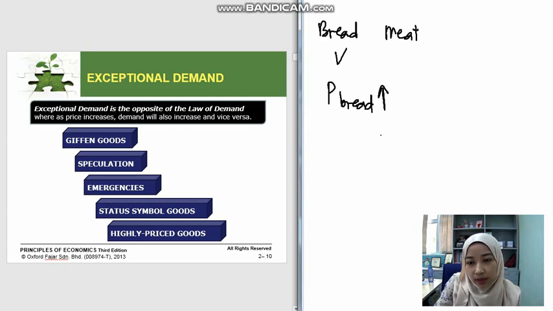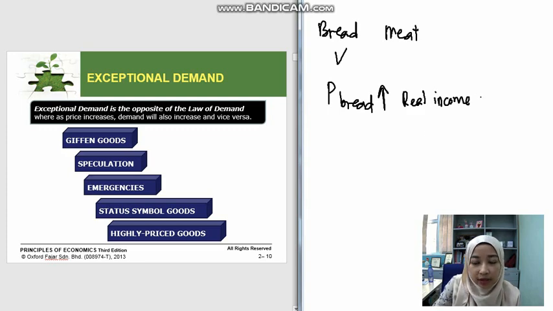For this kind of situation, for Giffen goods, exceptional demand can occur when the price of bread increases. What will happen is the real income represents the portion of income. Let's say if they have 100, they will spend about 80% of their income to buy bread, and the other 20% to buy products like meat.